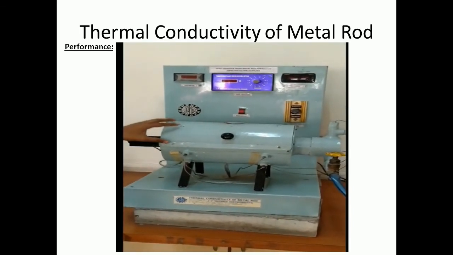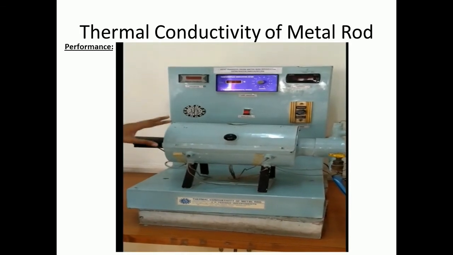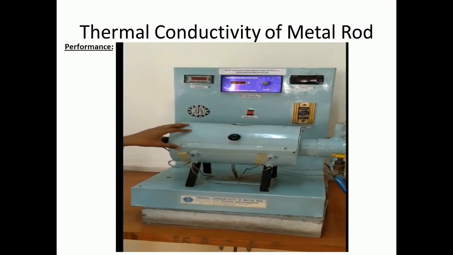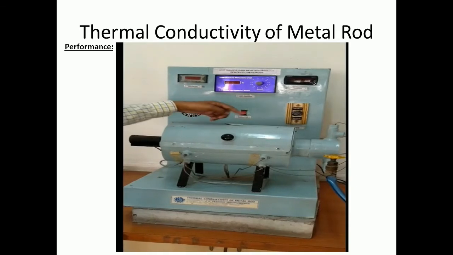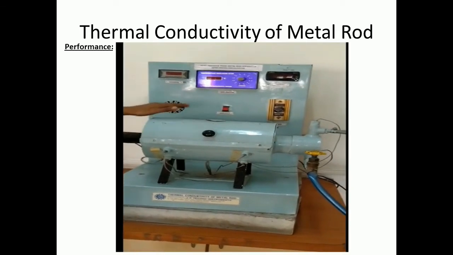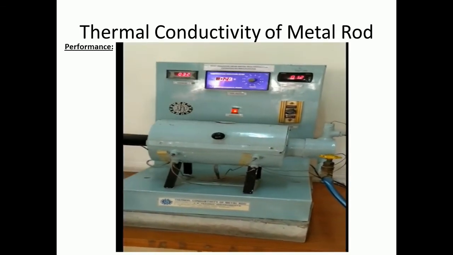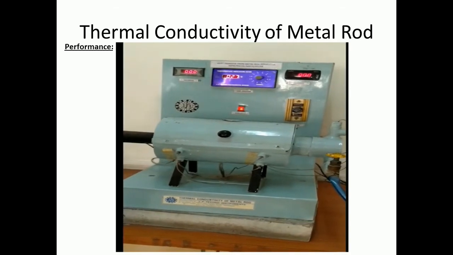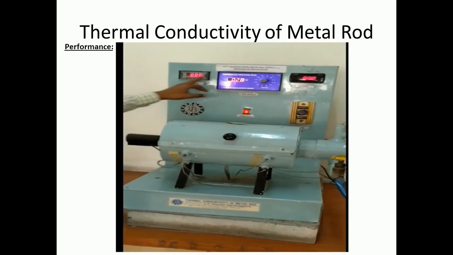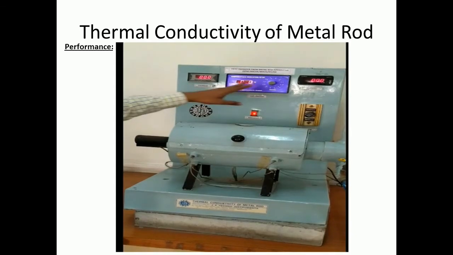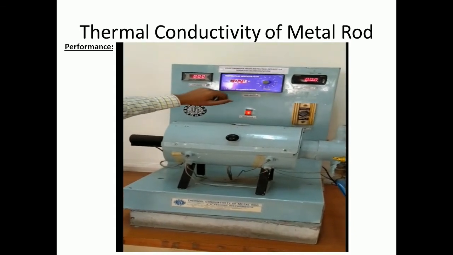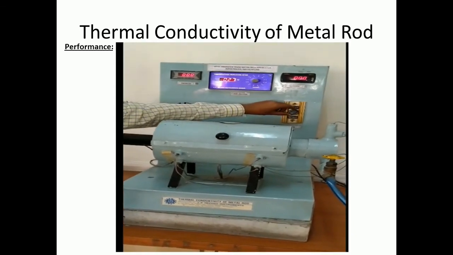Now I am going to start the setup. This is the procedure how to start the setup. The wire is plugged into the main switch. Now we have to turn on the main switch here. After the main switch is on, you can see the voltage and current are 0 volt and 0 ampere. Now you have to increase the dimmer slowly.